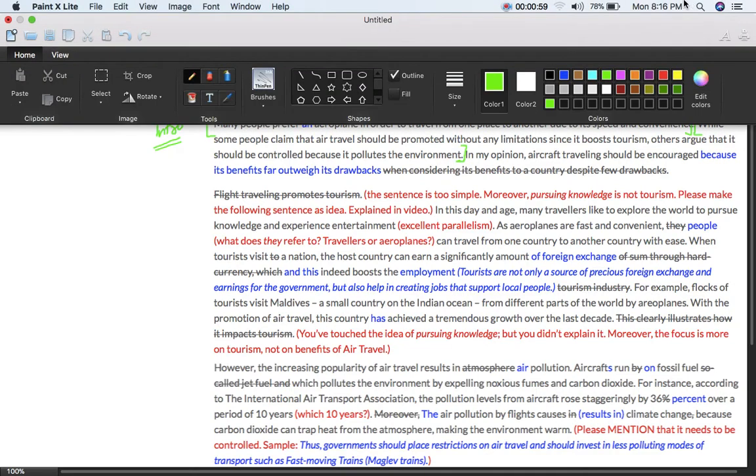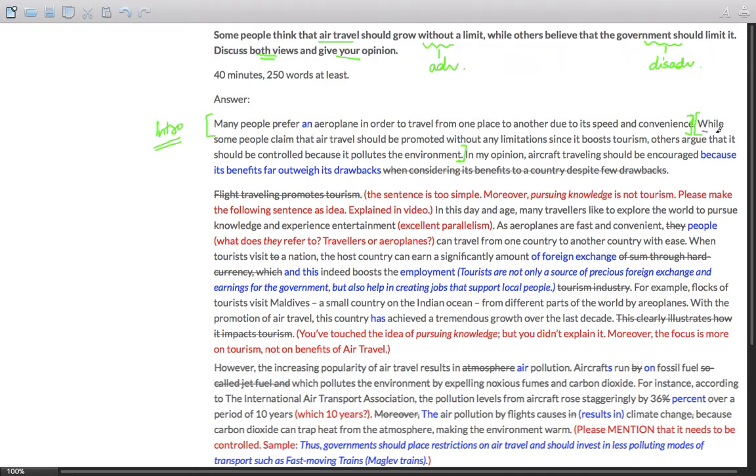Now, the first part, let me underline, the while construction has been used to show the contrast. While some people, comma, here, others. This is a while construction which is really recommended in presenting two contrasting situations. So while some people claim that air travel should be promoted, this is view one. Now, the student has mentioned the reason as well, without any limitation since it boosts tourism. This is really good.